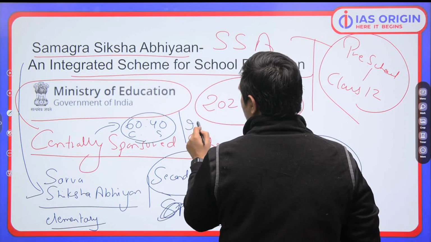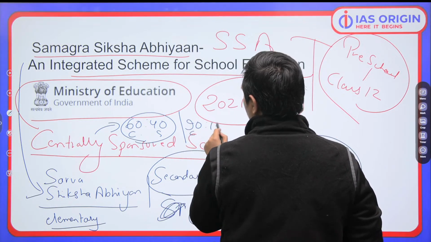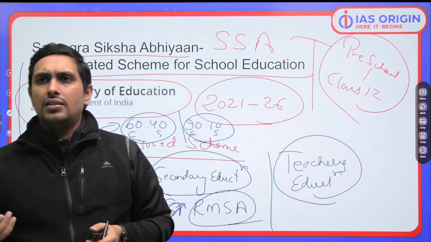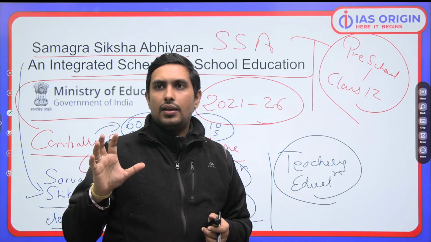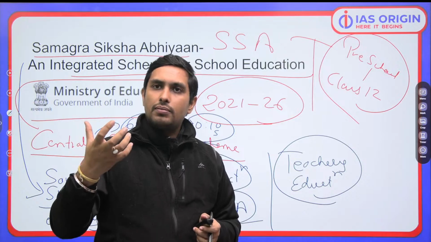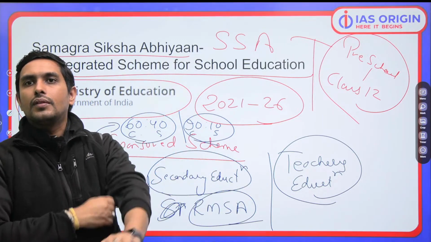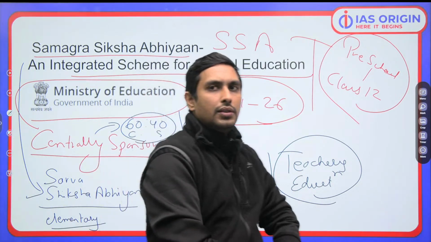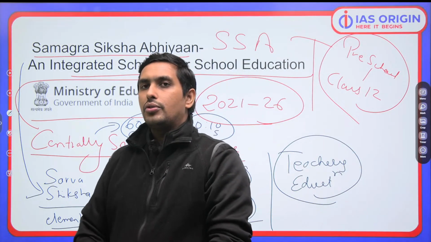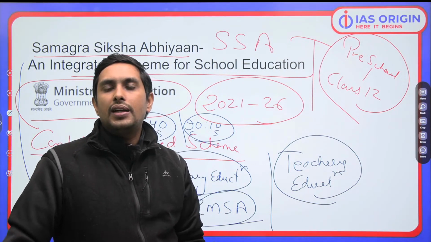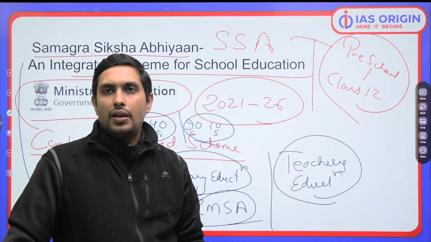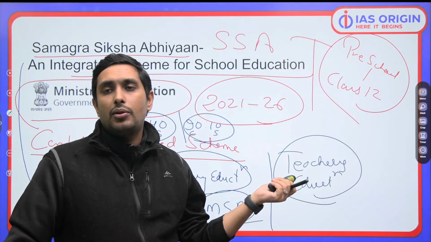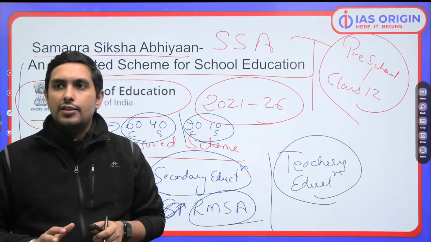But in the special category states, we'll have 90 by the center and 10 by the state. Himachal Pradesh हो गया, different states हैं, Uttarakhand, Jammu and Kashmir, like that. And of course, different northeastern states, including Sikkim, यहाँ पे 90-10 ratio रहेगा. Okay, is that clear? So any particular doubts you have, you surely can let me know. So I'm hopeful that you have gained immensely. So you can have these questions, about the ministry, you can have question about when it was introduced. All these questions you can expect in the exam.